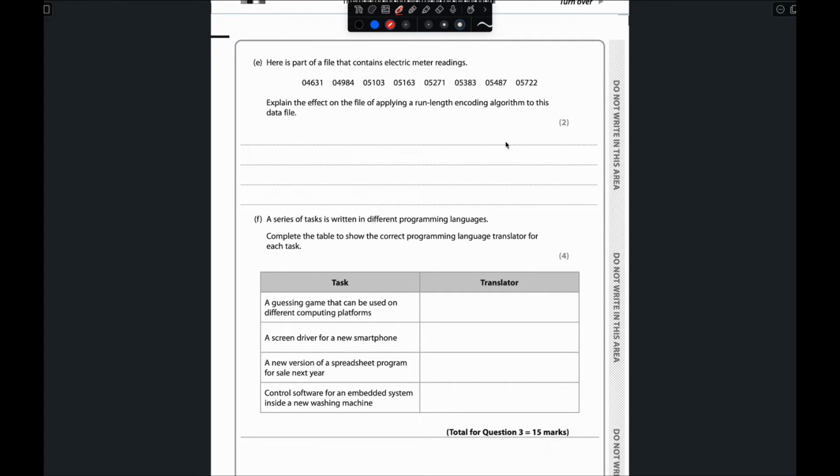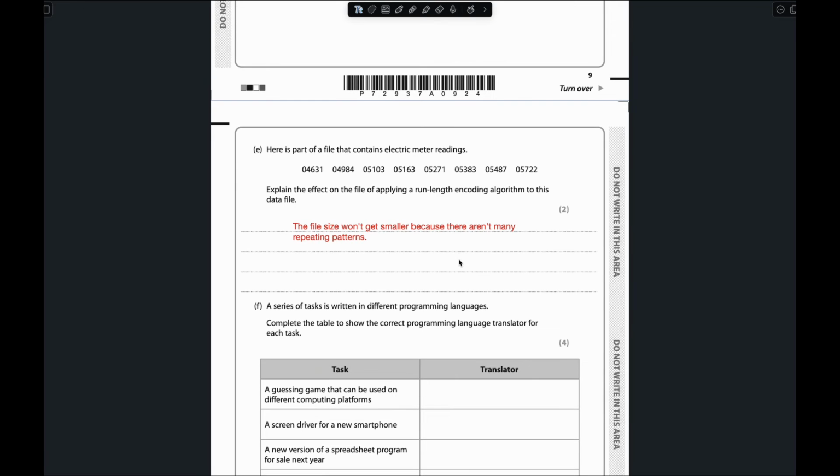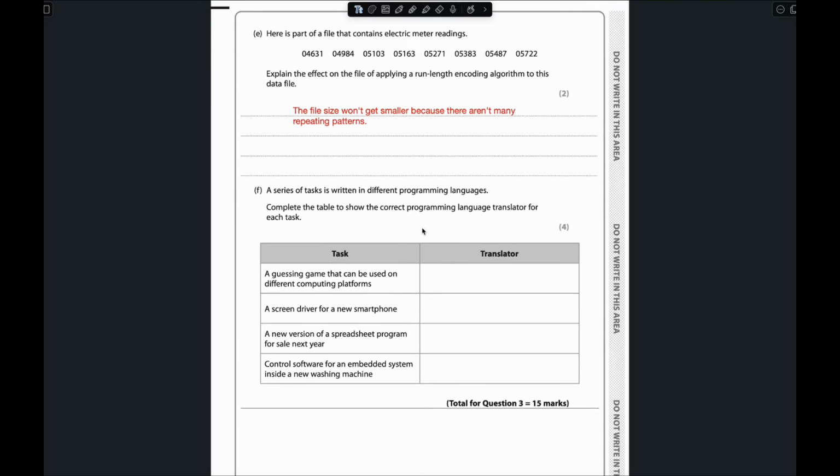But if you look carefully, we don't have that much repeated data here. So the answer for this question is: the file size won't get smaller because there are not many repeating patterns.